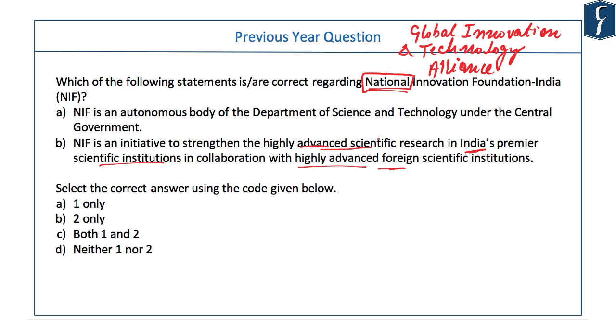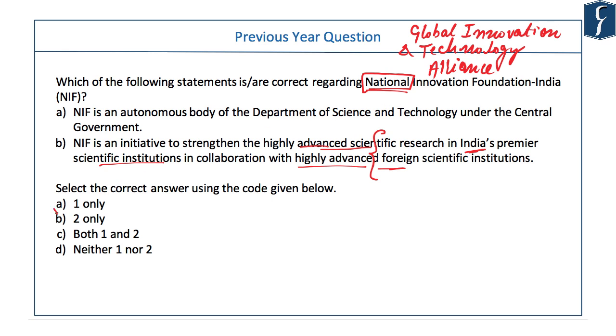So by common sense, you should consider this statement to be wrong. Rather, this National Innovation Foundation is for grassroots innovation, not for innovation and research in this narrow niche area. So statement 2 is wrong.